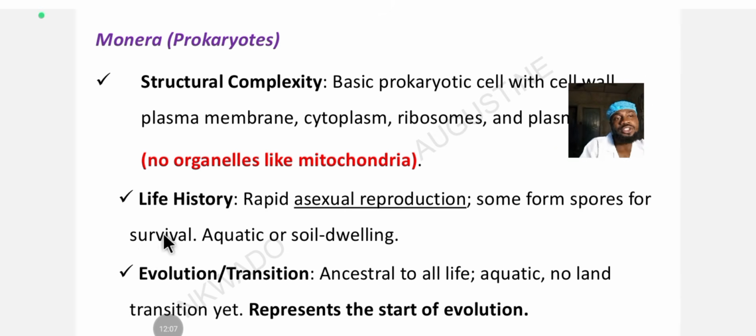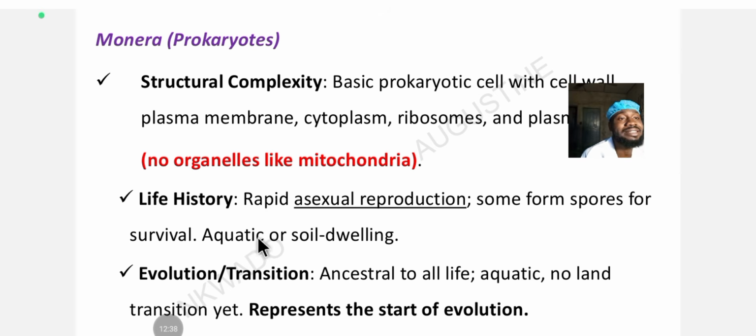Spores are like a dormant form of an organism. They release those spores, which is also a way of reproduction. It contributes to reproduction; they release those spores to multiply. Some can be aquatic or soil dwelling. So you can see how they reproduce and multiply. They form spores, and for survival, they will hide inside those spores.